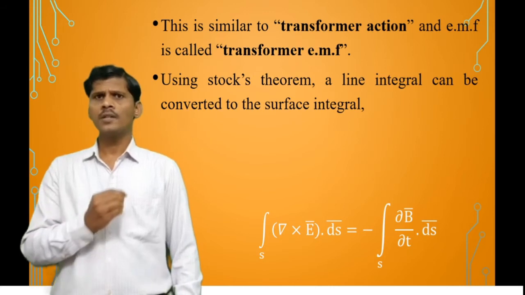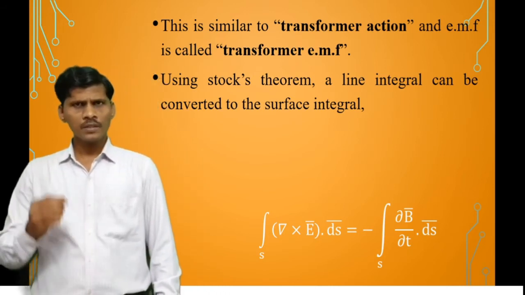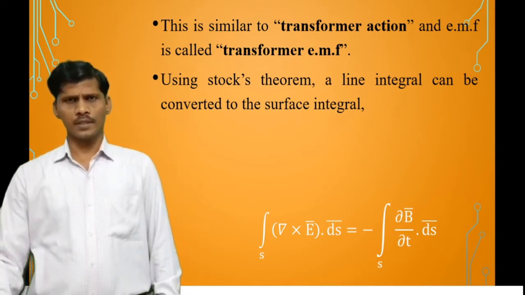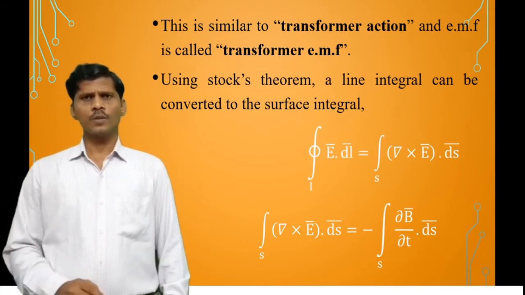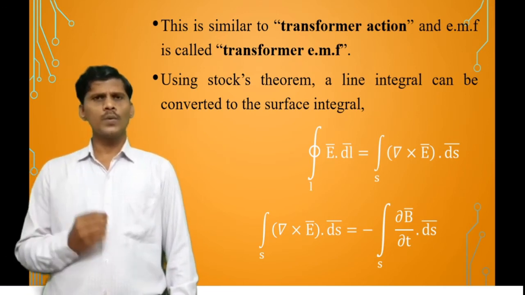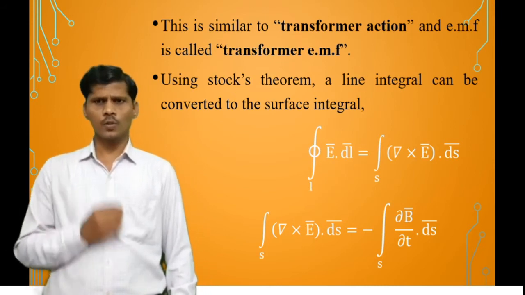So what is the statement of the Stokes theorem? The closed line integral will be converted to an open surface integral. So closed line integral of E bar dot dl bar is equal to open surface integral of del cross E bar dot ds bar using Stokes theorem.